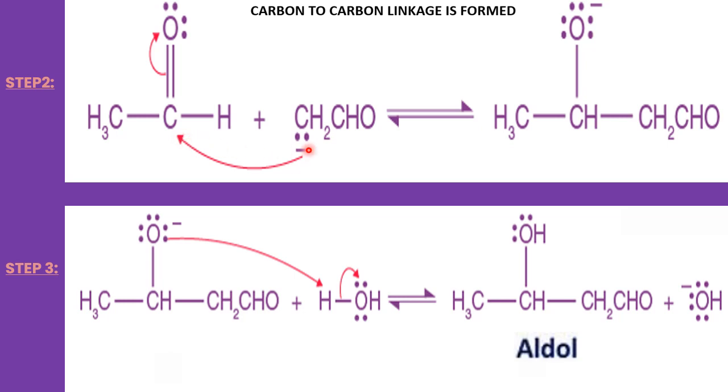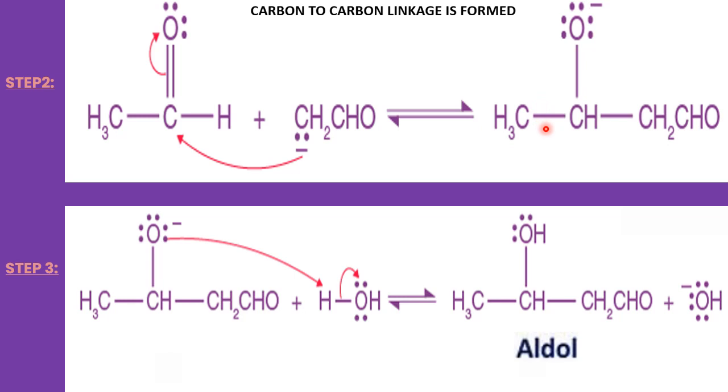When it shifts its lone pair of electrons towards this carbon to form a new carbon-carbon linkage, the bond pair of electrons between carbon and oxygen shifts towards oxygen, so that in the next stage oxygen gets a negative charge on it, and this enolate ion is joined with this acetaldehyde in the product. So it forms an alkoxide ion.